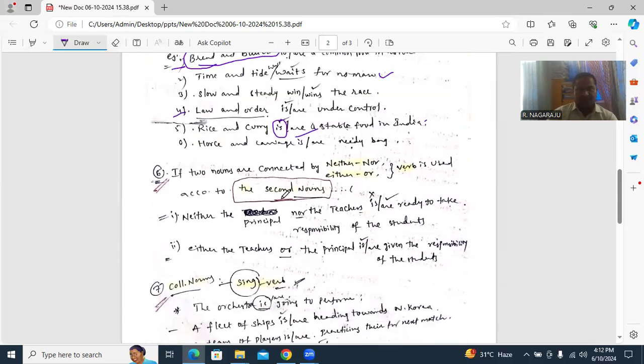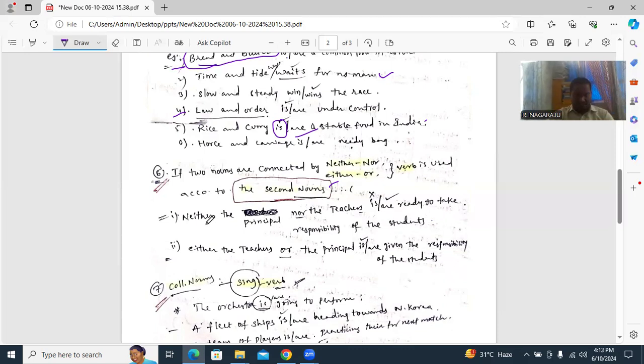Now the sixth rule: if two nouns are connected by neither nor or either or, the verb is used according to the second noun only. Take this sentence: neither the principal nor the teachers is or are ready to take responsibility for the students.